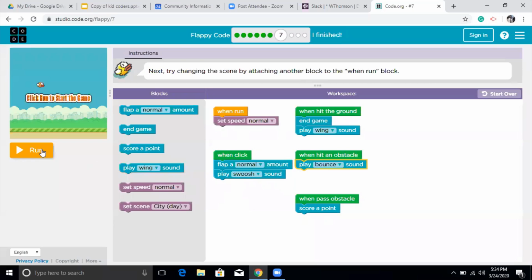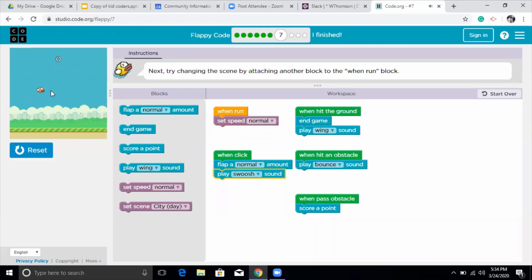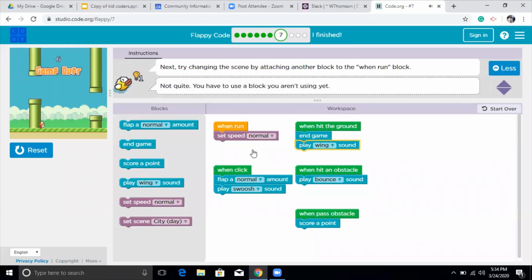So now I'm going to click on run, and I'm going to click here. I don't want to hit the ground. I just want to keep going and see how far I can go and how many points I can score. Do you see, if I am hitting an obstacle, it's making a sound. It's making a bounce sound. And you will also see that your code will be flashing. Your code will be flashing when they are on the specific code. So that means they are using the code.